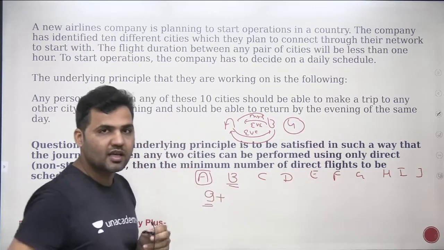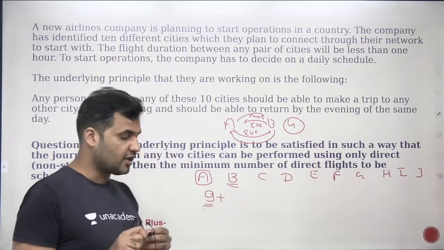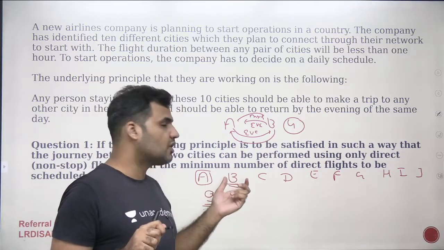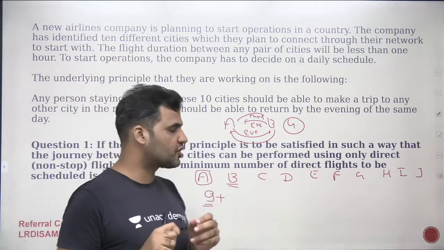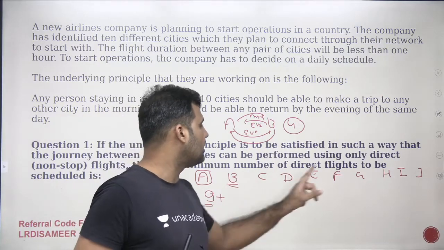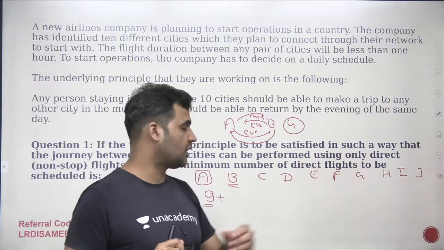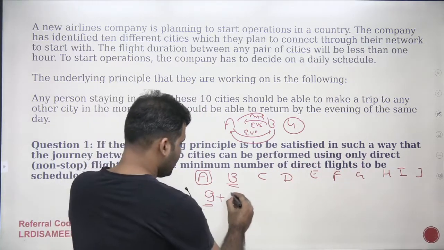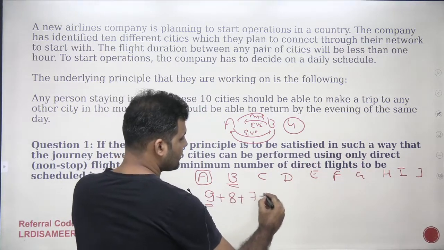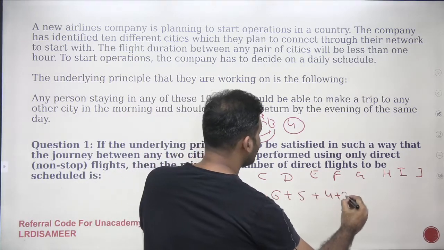B will also make 9 combinations, but the combination of A and B has already been counted. So the possible combinations with B are 8: BC, BD, BE, BF, BG, BH, BI, and BJ. Similarly for C it will be 7, for D it will be 6, then 5, 4, 3, 2, 1.